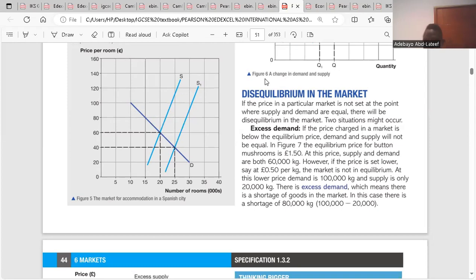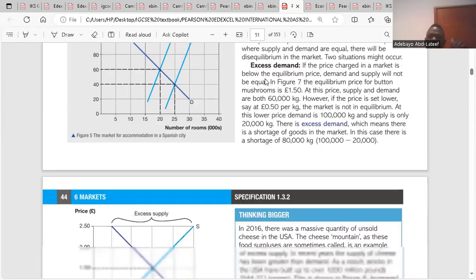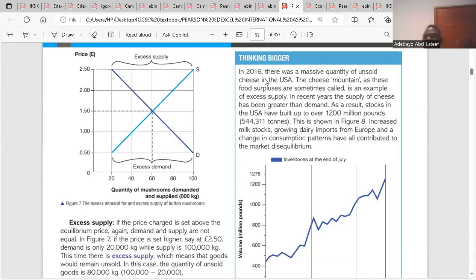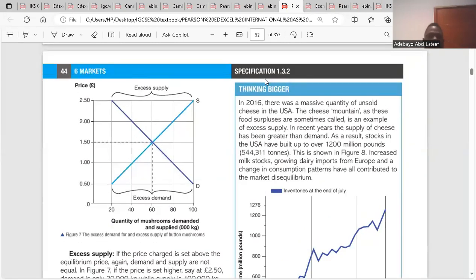And excess supply. So look at the graph here. We have the equilibrium price to be at 1.5. The equilibrium price is at 1.5. A fall below the equilibrium price will reduce the quantity supplied. What I'm saying is this: there's excess demand and excess supply. Excess demand will be as a result of a price below the equilibrium price.